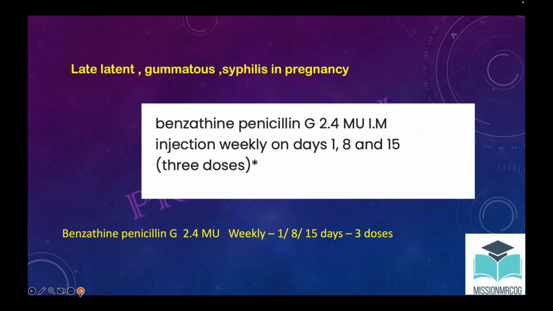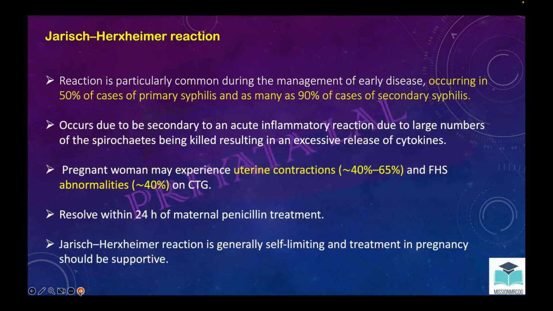Now, the Jarisch-Herxheimer reaction. It usually occurs in 50% of cases of primary syphilis and 90% of cases of secondary syphilis. Why does it occur? Because of the large number of spirochetes being killed, there is a release of cytokines. A pregnant patient may have uterine contractions and fetal heart abnormality. Usually, with supportive treatment, it gets resolved within 24 to 48 hours.